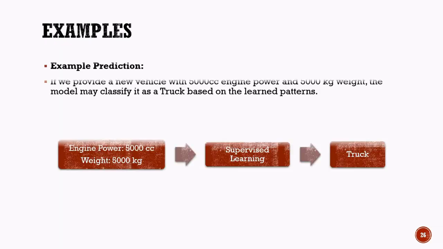Making predictions with a supervised learning model. After the model has been trained, it is ready to make predictions on new data. Suppose we provide the model with information about a vehicle that has an engine power of 5,000 cubic centimeters and a weight of 5,000 kilograms. The model first examines these input values and compares them with the patterns it learned during training. It recalls that vehicles with very high engine power and heavy weight are generally classified as trucks. Based on this learned knowledge, the supervised learning model predicts that the vehicle belongs to the truck category.